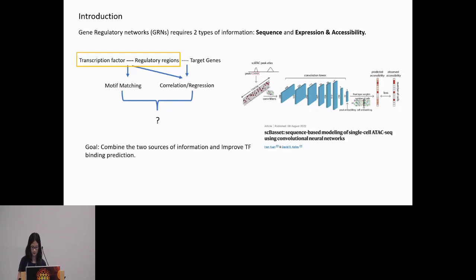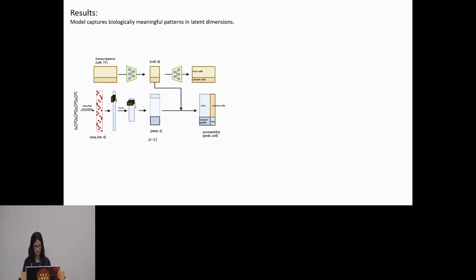More specifically, we built our model on the architecture of this work, Bestset, published in 2022, which is a convolutional neural network that predicts single-cell accessibility from the sequence. In our work, guided by a similar framework, we factorize the accessibility, the peak by cell matrix, into cell factors and peak factors. The peak factors are again encoded from DNA sequence, whereas the cell factors are encoded from single cell TF expression.